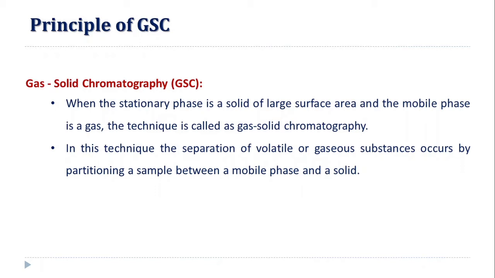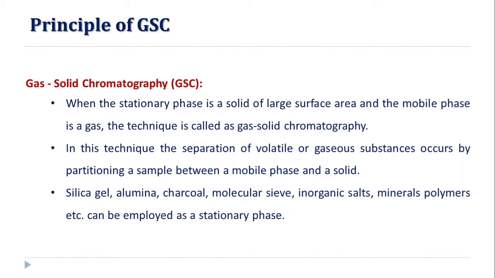In this case, the separation is due to the adsorption and desorption property of the gaseous solutes present in the gaseous mobile phase and the solid stationary phase. So the separation occurs due to different partitioning between the gas mobile phase and the solid stationary phase.